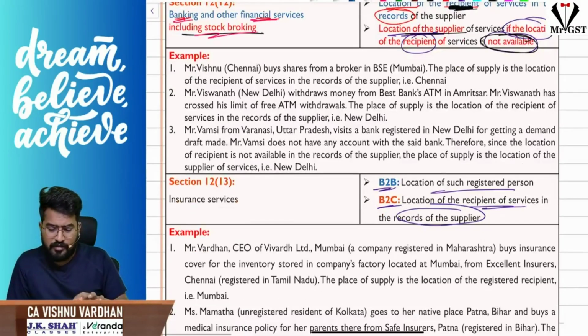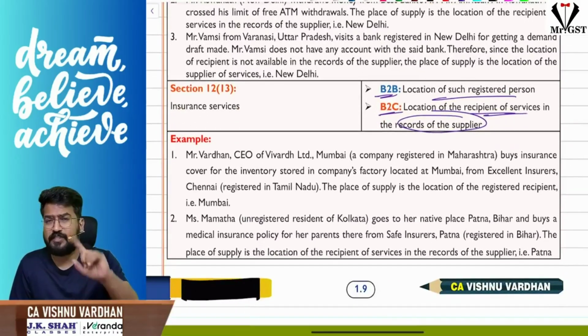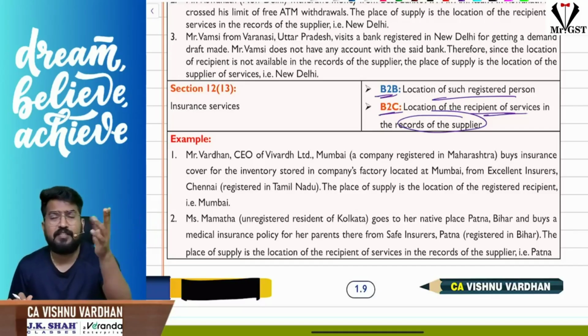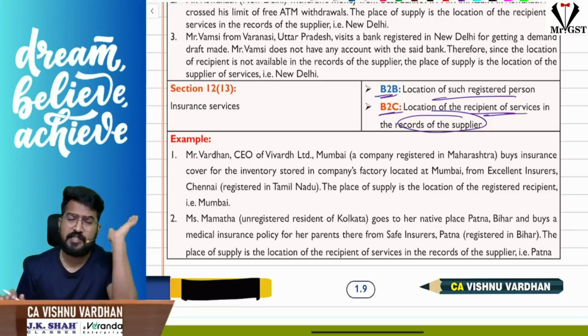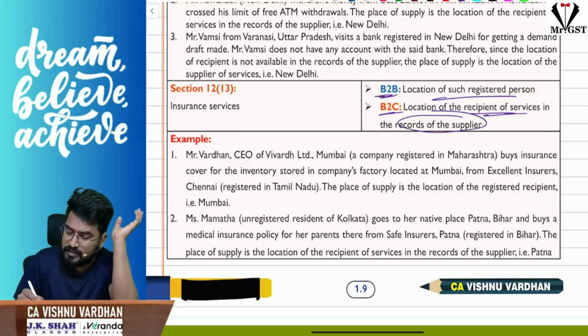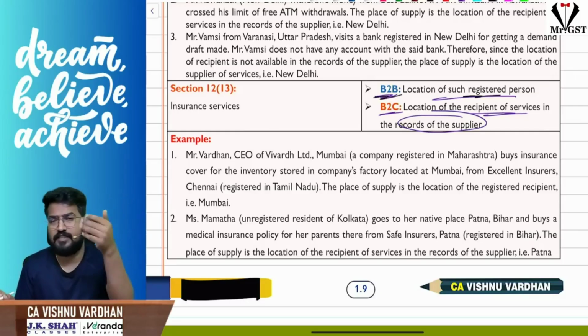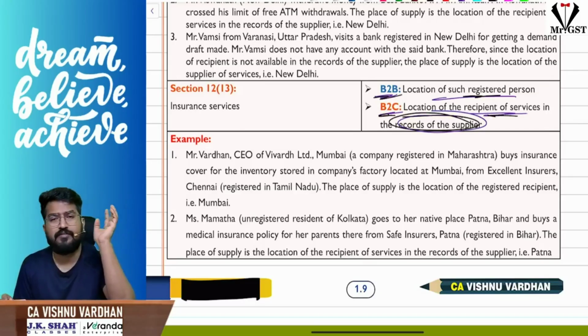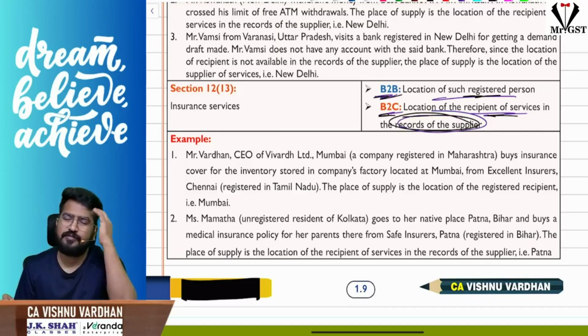Okay. Next, Section 12 subsection 13, insurance services. Subsections 12 and 13, please be careful, they are not the same. That is banking, this is purely insurance. In banking services, we don't segregate whether the recipient is registered or not. We just see whether we have his address or not. But in subsection 13, we will see whether he is registered or not. If the recipient is registered, then the location of such registered person. If he is unregistered, then the location of the recipient, whatever is available in the records. Without the address being available in the records, how will you give insurance? So that will be available. Nothing to worry, that situation will not arise.